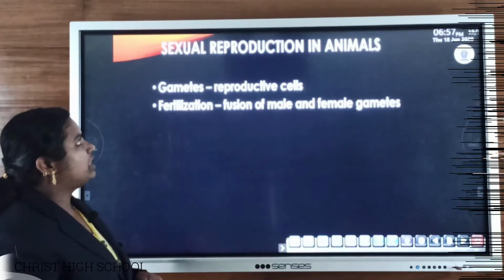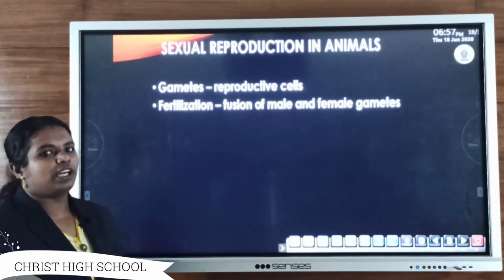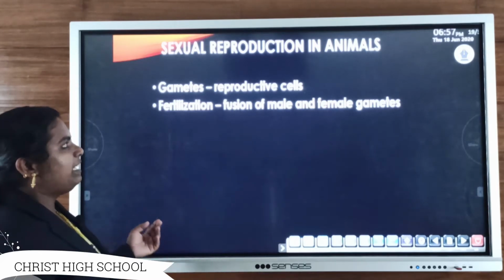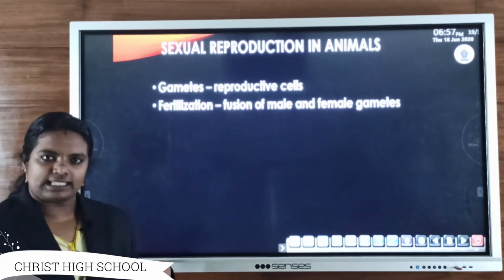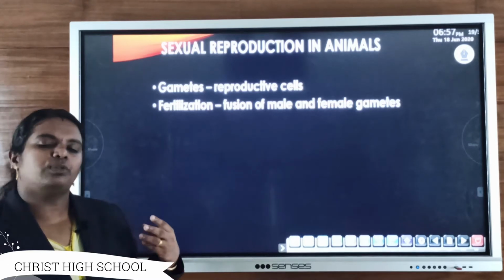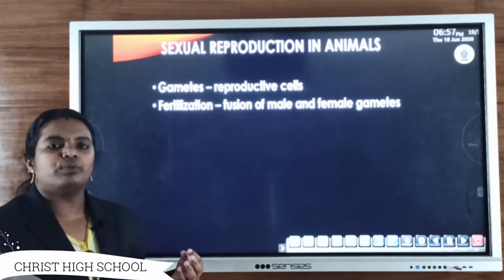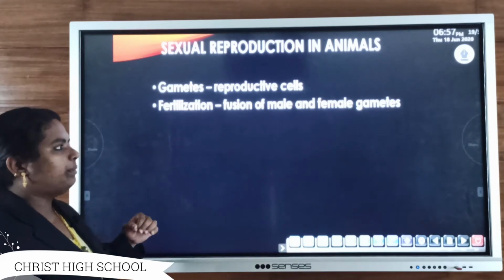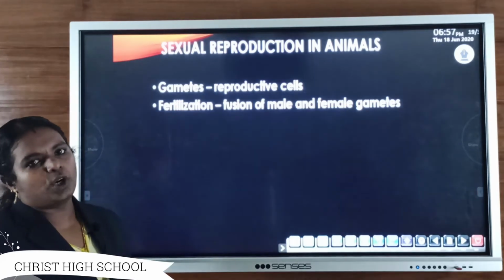That is reproduction or sexual reproduction in case of animals. Already I explained about these gametes as well as fertilization. Gametes are mainly known as reproductive cells. In case of animals, sperm will form the male gamete and ovum will form the female gamete. And the subsequent fusion of these male and female gametes results in the formation of zygote.